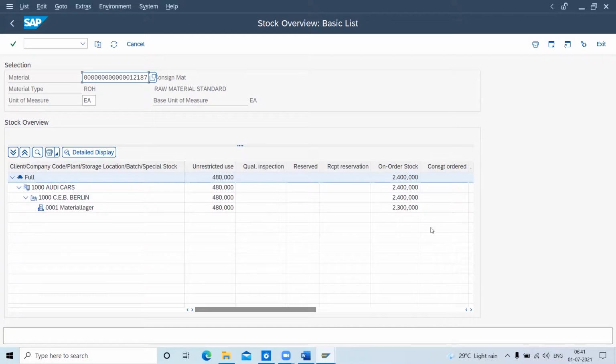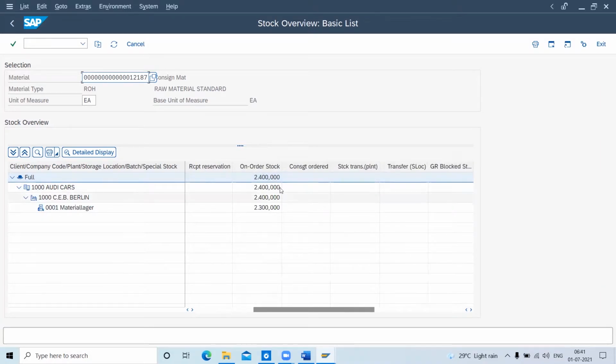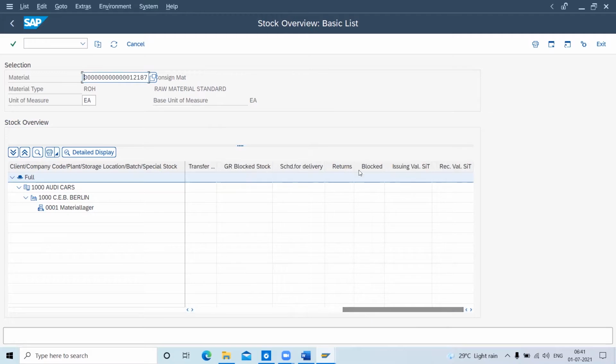And this ordered stock means this much quantity I ordered but have not yet received, not yet goods received. So there are different types of stock. Actually, blocked stock is there when we give a block, and returns are there when we return the stock as per the application.